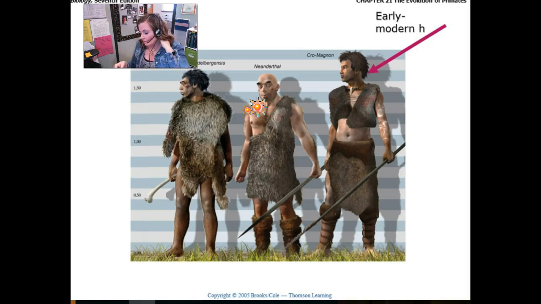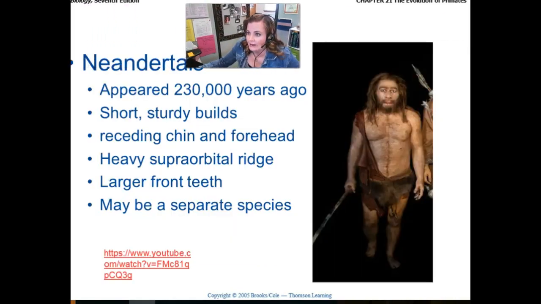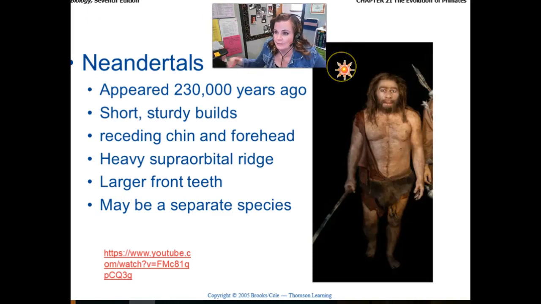Although there are some people that believe, and actually there's some DNA evidence that shows, that they actually did interbreed with humans as well. So they were just a different species of humans that lived at the same time as Homo sapiens did. Okay? So the Neanderthals appeared about 230,000 years ago, roughly about the same time as human beings, or Homo sapiens to be more specific.